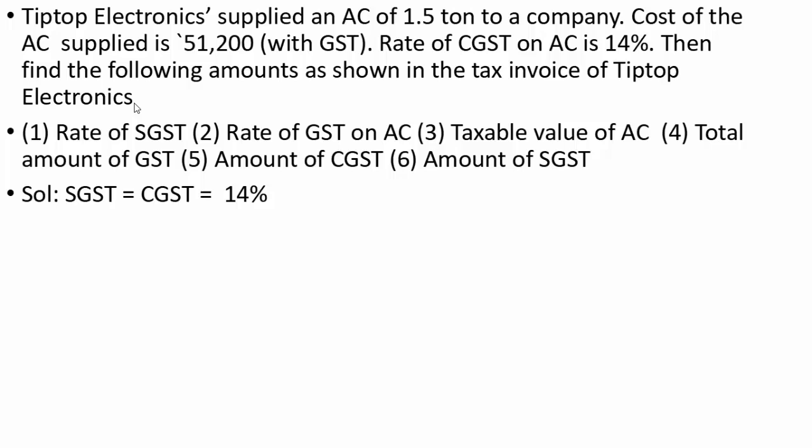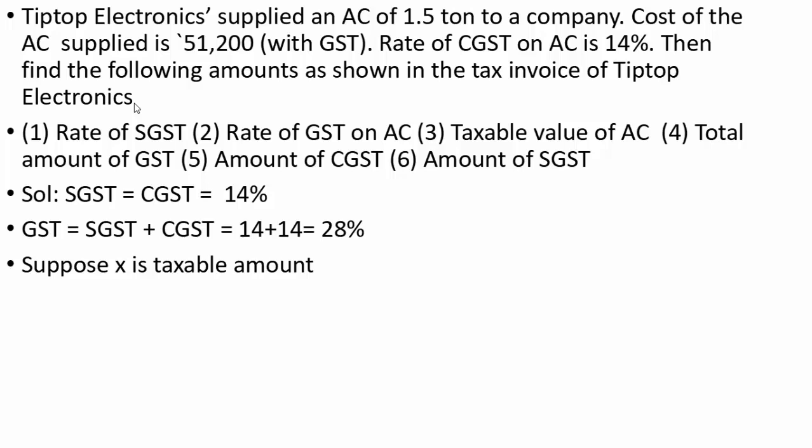The rate of SGST and the rate of CGST are equal and they are half of GST. The CGST rate is given as 14%. Therefore, the rate of SGST is also 14%. Second, to find the rate of GST, GST is nothing but SGST plus CGST, which is 14 plus 14 equals 28%. To find the taxable value, suppose the taxable amount is rupees X.